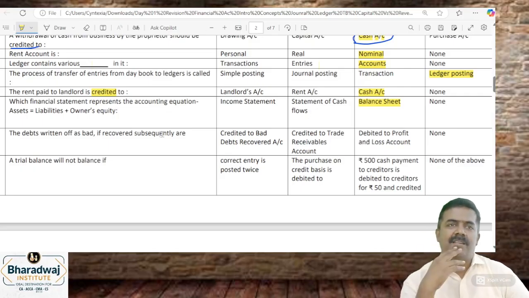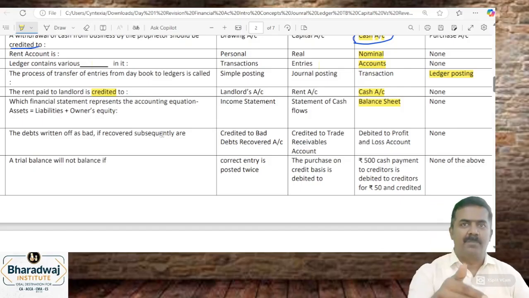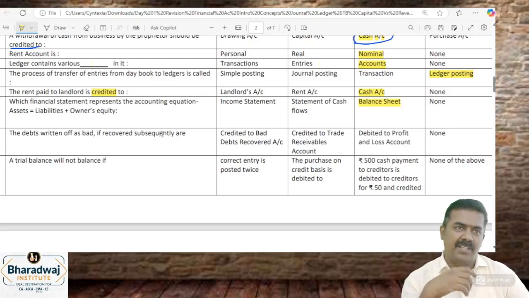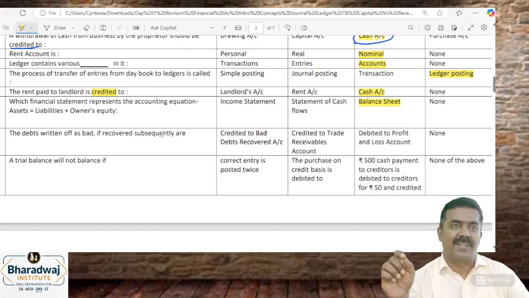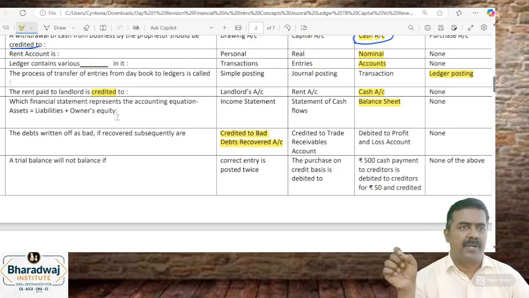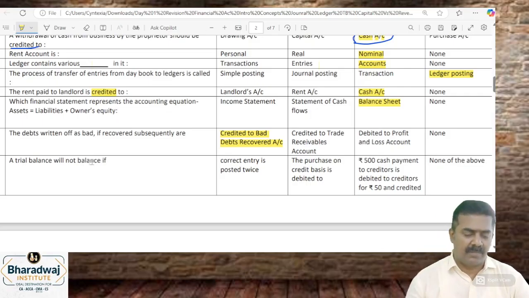Bad debts என்ன journal entry? Bad debts account debit to debtors account. இது 2-3 வருஷம் முன்னாடி எழுதிட்டோம். இப்போ அந்த bad debts the customer வந்து pay பண்றாங்க. Bad debts recovered. We'll get cash. Cash account debit to bad debts recovered account. Okay. So it is credited to which account? Bad debts recovered account. Journal entry pass பண்ணி பாருங்க. Bad debts recovery பண்ண இந்த journal entry, cash account debit to bad debts recovered account. So it is credited to bad debts recovered account.